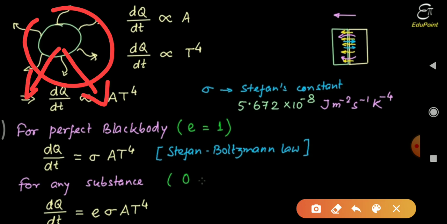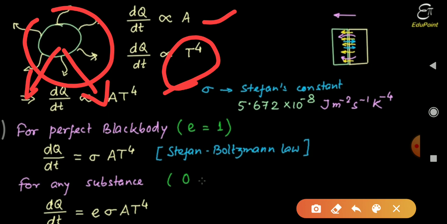So how can we write the heat transfer rate? dq by dt is proportional to A, where A equals the surface area of that particular object. dq by dt is proportional to the surface area, and dq by dt is proportional to the fourth power of the temperature. This is the amount of heat emitted from the black body.